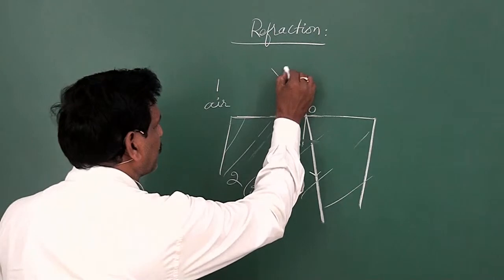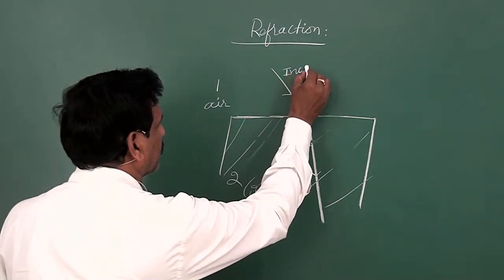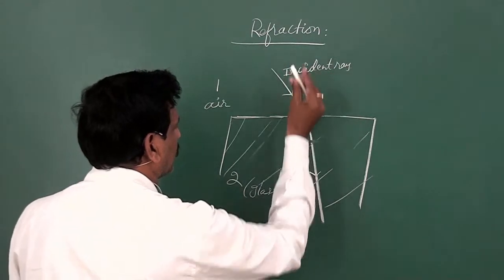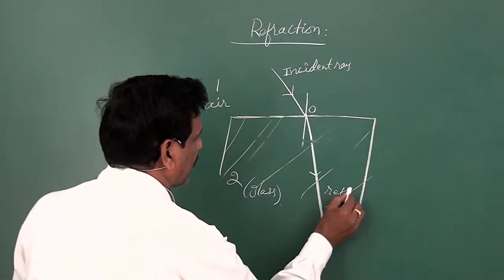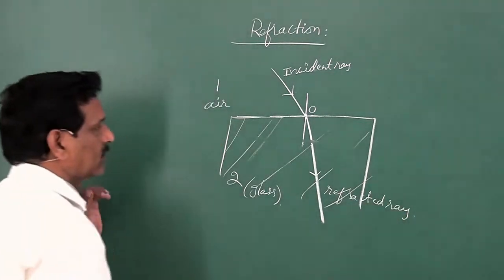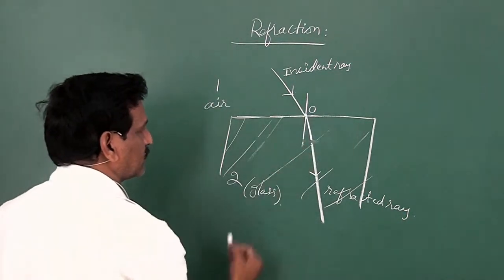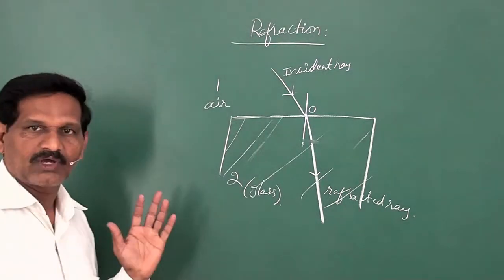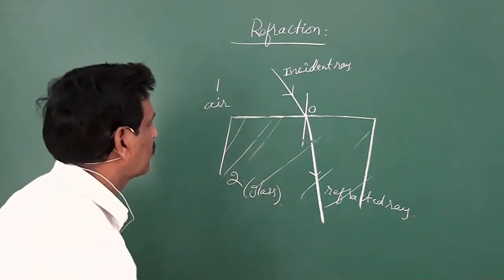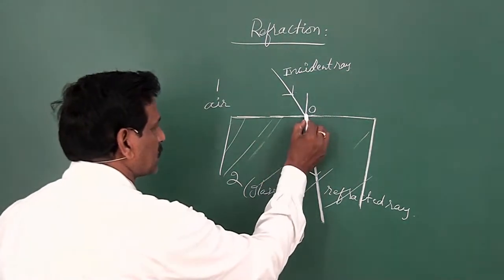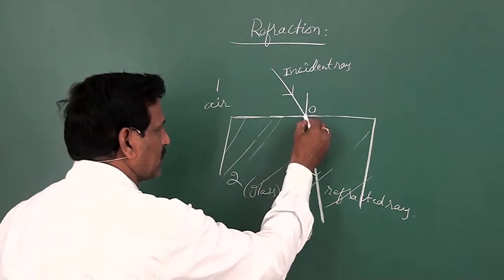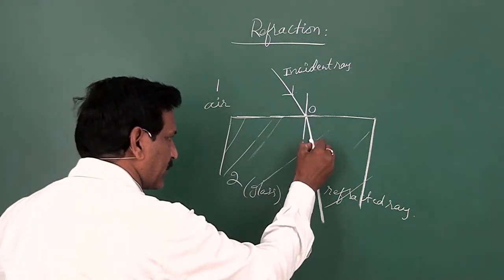This is the incident ray, and this is called the refracted ray. So when a light ray travels from one medium into another medium, it bends at the surface of separation of the two media. Here this is the bending of the light ray.